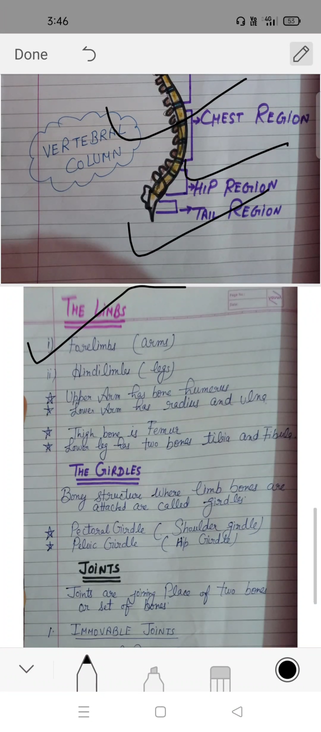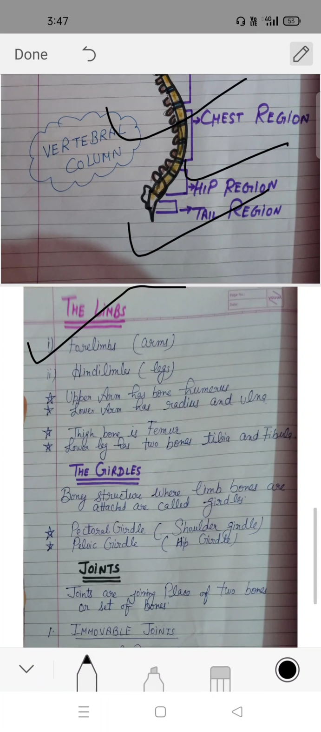The thigh bone is the femur, and the lower leg has 2 bones, tibia and fibula. The hindlimbs or the legs also have 3 bones each. The femur or thigh bone is the longest bone in our body. The ankle and toes have many small bones.